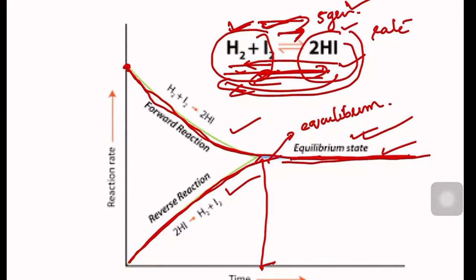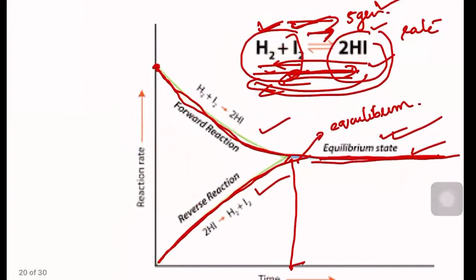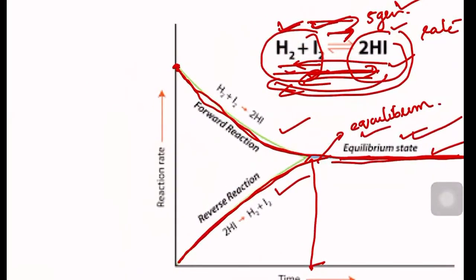If the reaction is happening and we are not getting the product, then is it of any use to us? Our job is to get the product. Once it reaches equilibrium, there will not be further production of the products. We are not getting hydrogen iodide after reaching equilibrium. Then why do we have to conduct the experiment? Because the reaction looks like it has stopped. Even if you allow it to continue for 1 year, 2 years, 5 years, you are not going to get more hydrogen iodide.